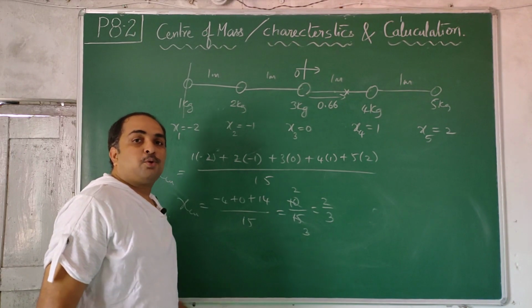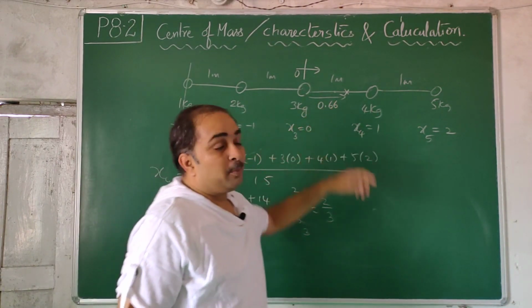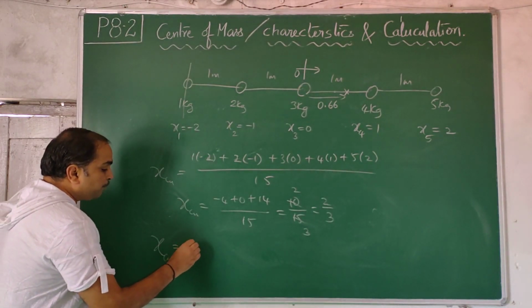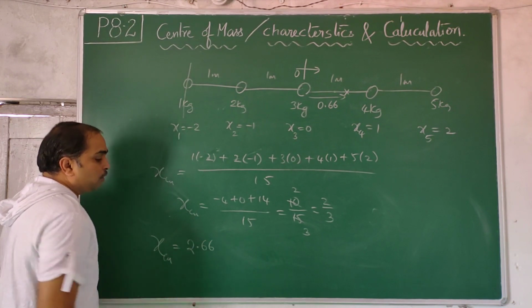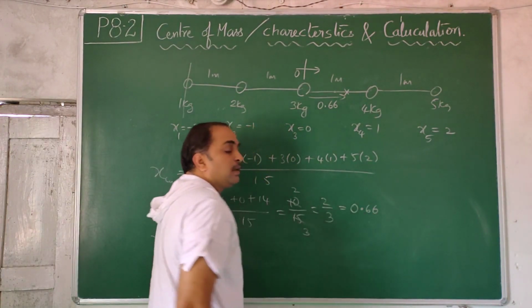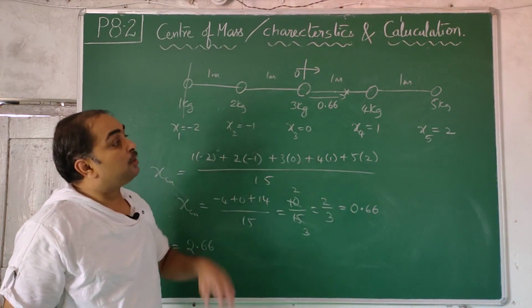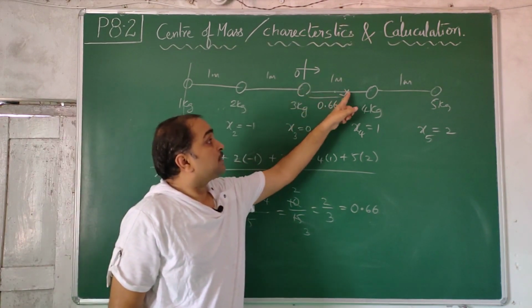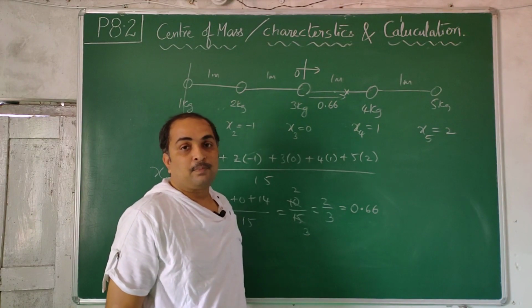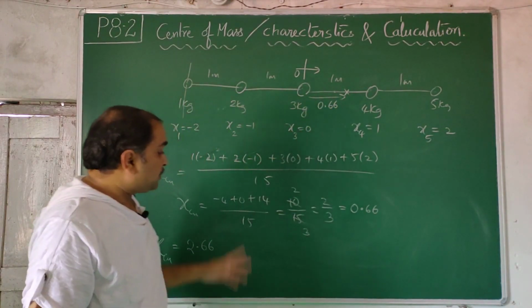Whatever origin you want, you can take. You may say that the center of mass value is changing. No sir, previously we got XCM as 2.66 meters. Now you got 0.66 meters. Has the center of mass changed? No, you changed your origin. The center of mass is there only. From the 3 kg mass, previously also it was at a 0.66 distance. Now also it is at 0.66 distance. From the 1 kg mass, previously it was at a distance of 2.66. Now also it is at 2.66.